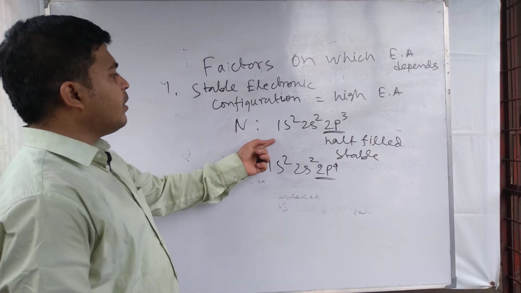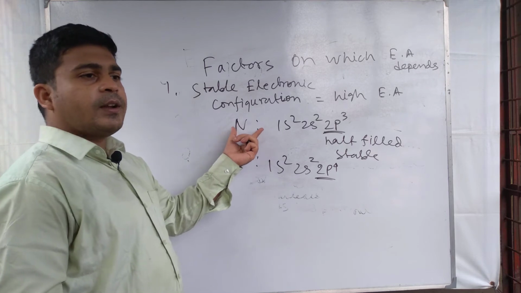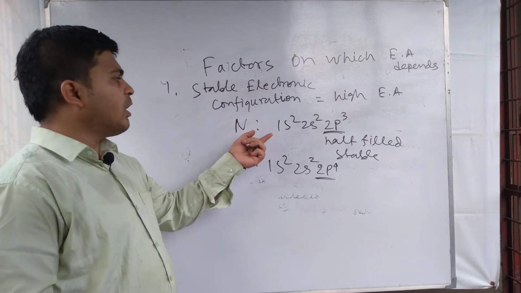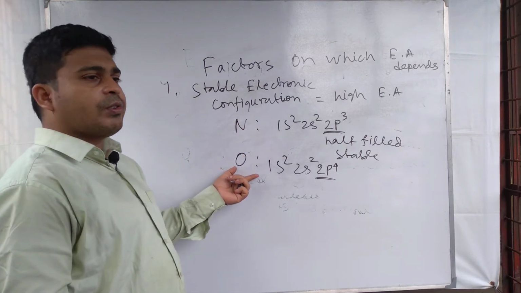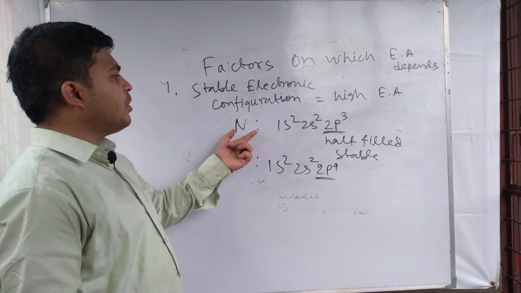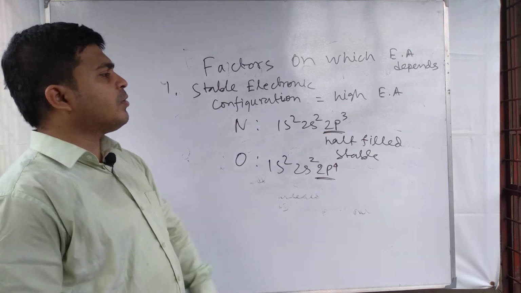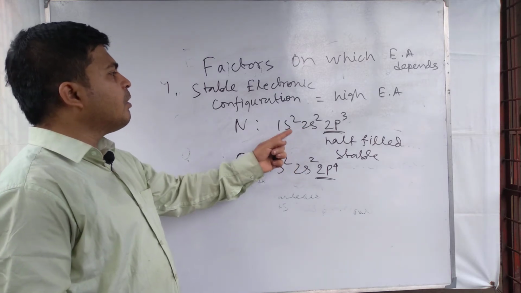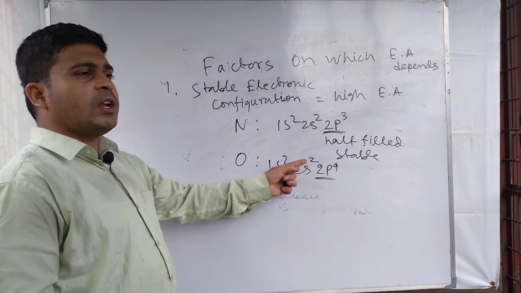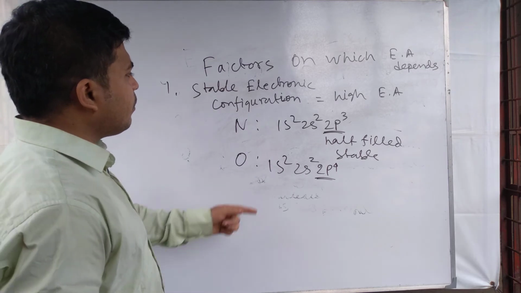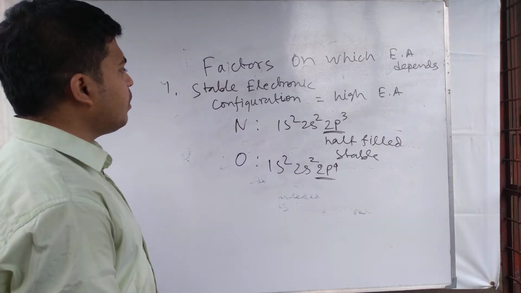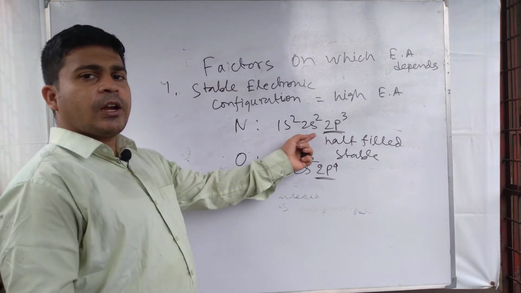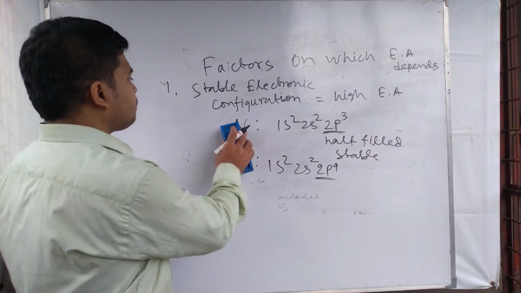So nitrogen has a reluctance to accept an electron compared to oxygen. Because of its stable electronic configuration, nitrogen has less electron affinity compared to oxygen.